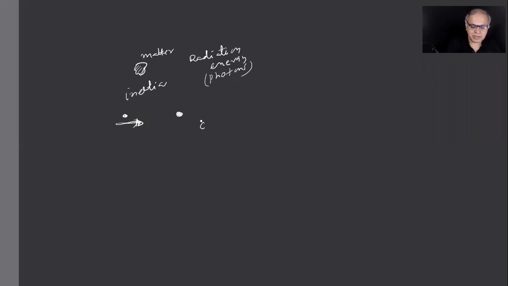That c, 3 into 10 to the power 8 meters per second, is a limit the nature put on anything. Nobody can just go to this speed, only light can go to that speed. I'm actually saying there is one speed limit where only photons can go to that speed limit, and not these matter particles, which are lazy actually.